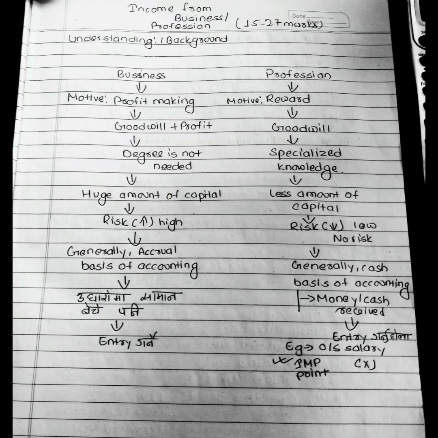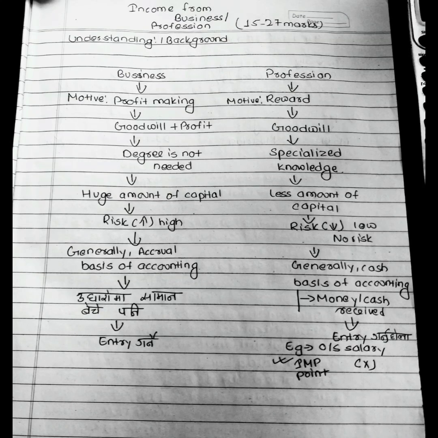First of all, I will describe the differences between business and professions. The motive of a business is to make profit, and it focuses on making goodwill and also profit. While doing a business, a degree is not essential, a huge amount of capital is needed, and it has a high risk. And generally in business we use the actual basis of accounting.